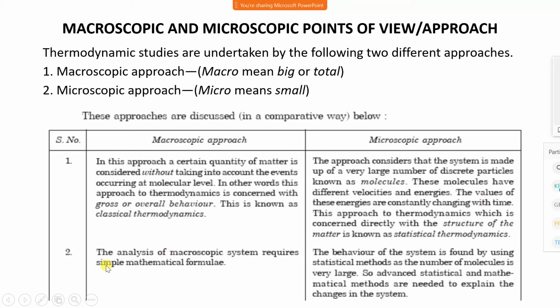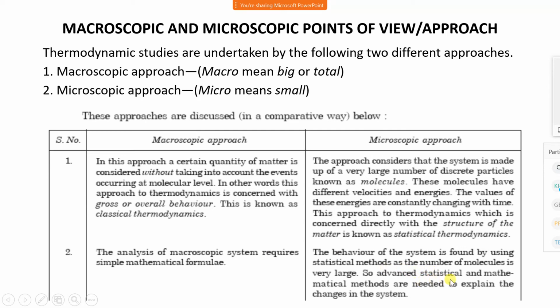Now, the macroscopic approach. The analysis of a macroscopic system requires simple mathematical formulas. Suppose we want to calculate any property or some mathematical relation, then the mathematical relation of the system will be very simple if we consider the macroscopic approach. In the microscopic approach, the behavior of the system is found by using statistical methods as the number of molecules is very large.